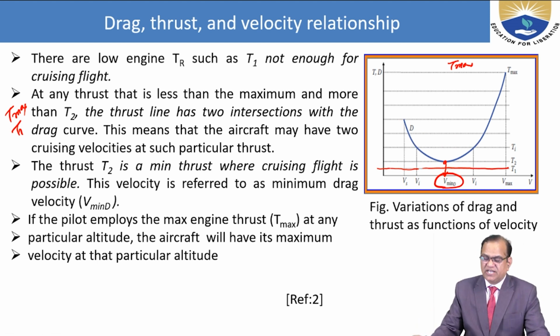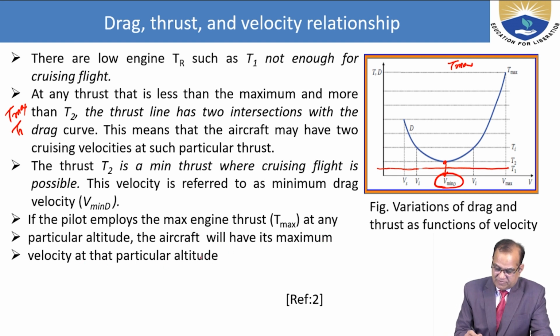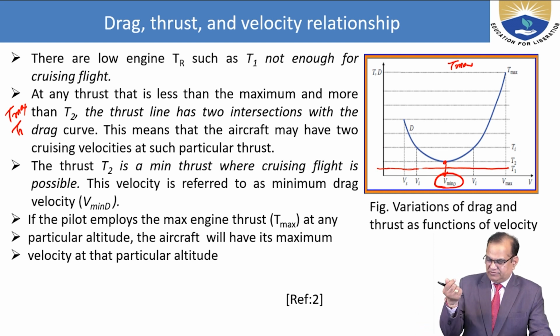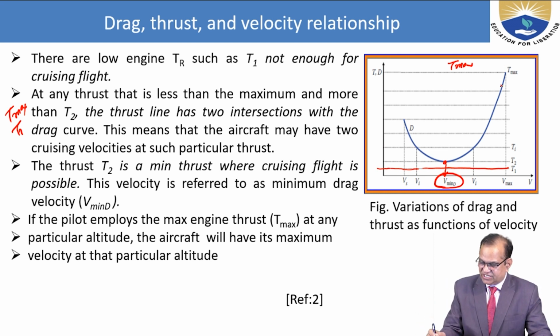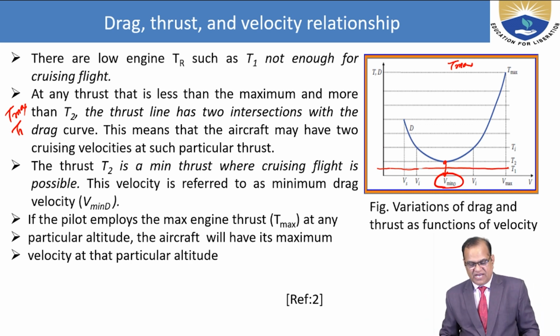If the pilot employs the maximum engine thrust T max at any particular altitude, the aircraft will have its maximum velocity at that altitude. So if it is applying the maximum thrust, it will go to the maximum velocity of that altitude.